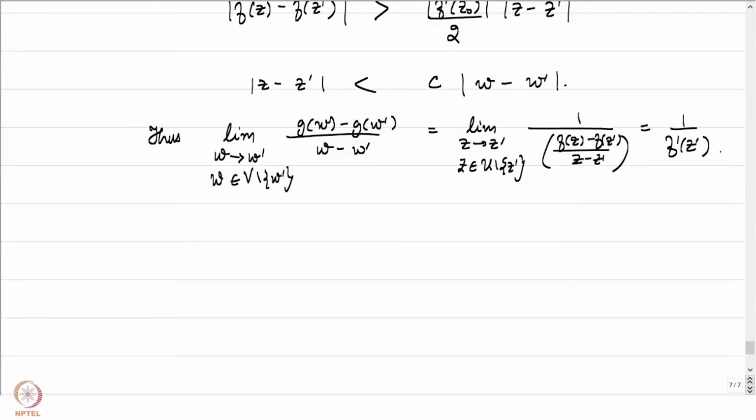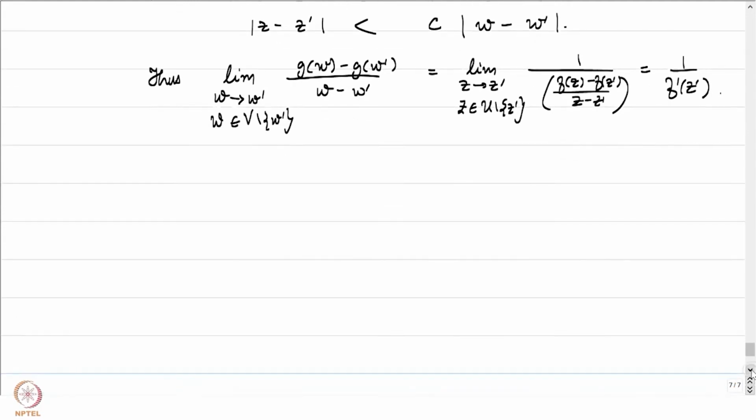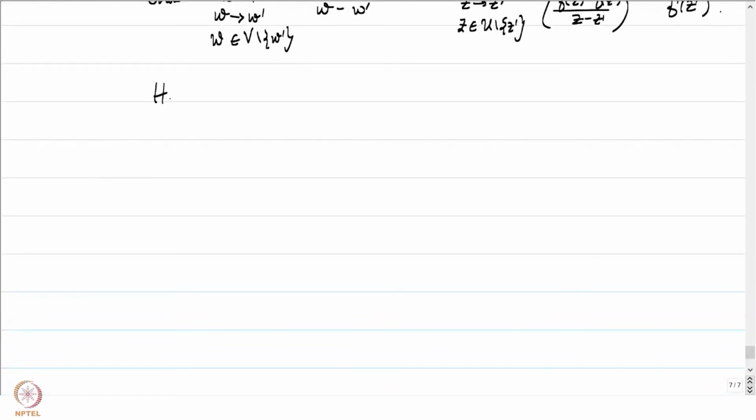So in particular, our function g is complex differentiable at every point in our given domain. And I'll leave it to you to conclude that hence g is holomorphic on V. That's what we were trying to prove.